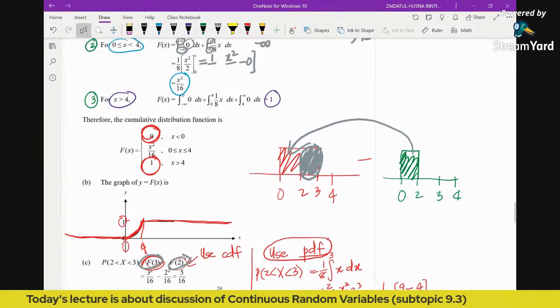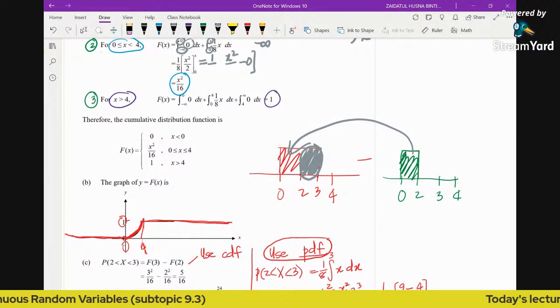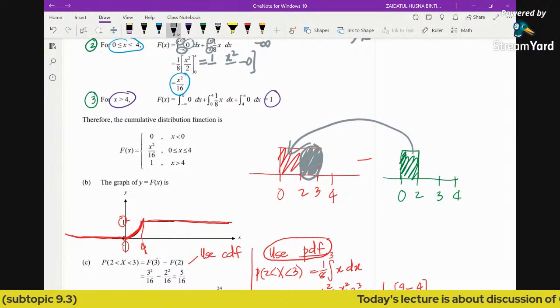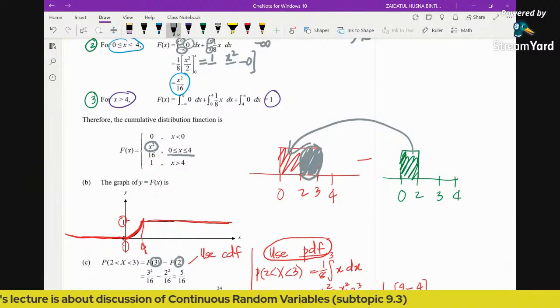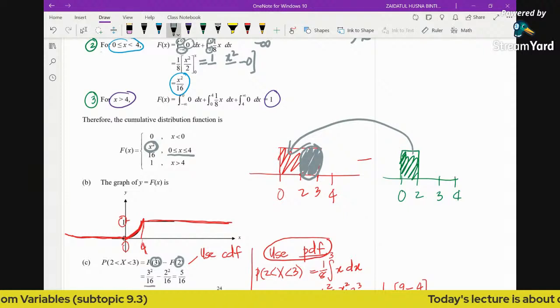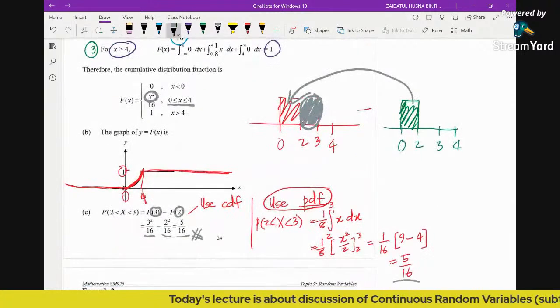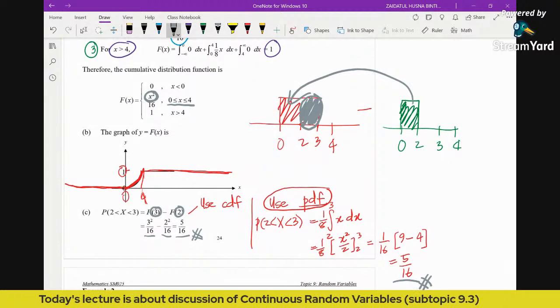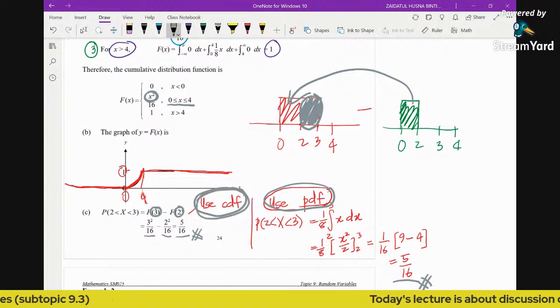Okay, so how to find the F3 and F2? Very easy. If you have the CDF, you can see that the 3 and 2 are both in this interval, right? So you can substitute the value of 3 into this function, and then minus, you substitute the value of 2 into this function. So you see here, we have 3 squared over 16 minus 2 squared over 16. Then we will have 5 over 16. It's exactly equal to this answer. So these are two different methods on how we can find the probabilities using PDF or CDF.